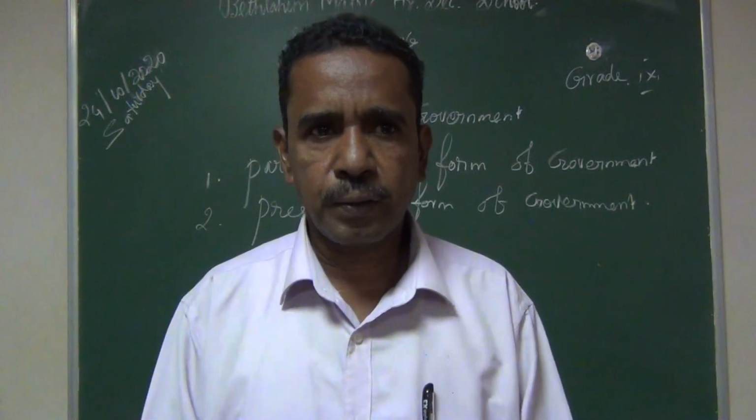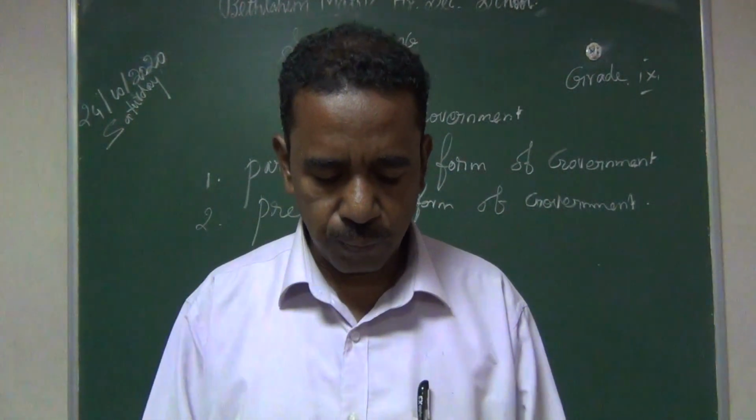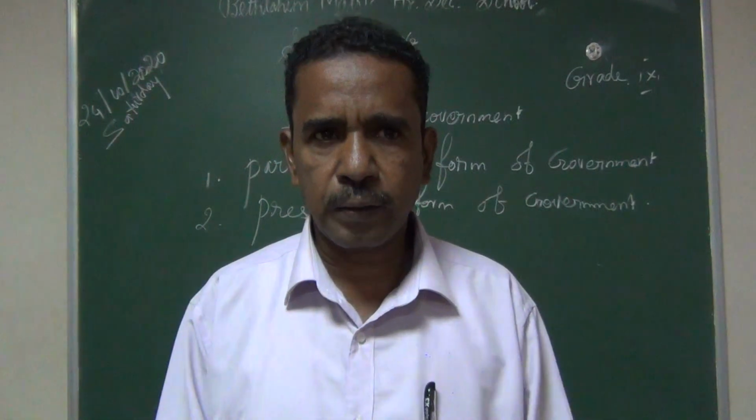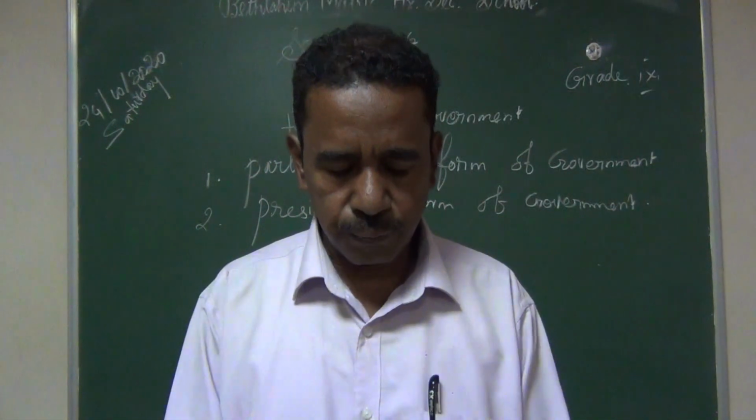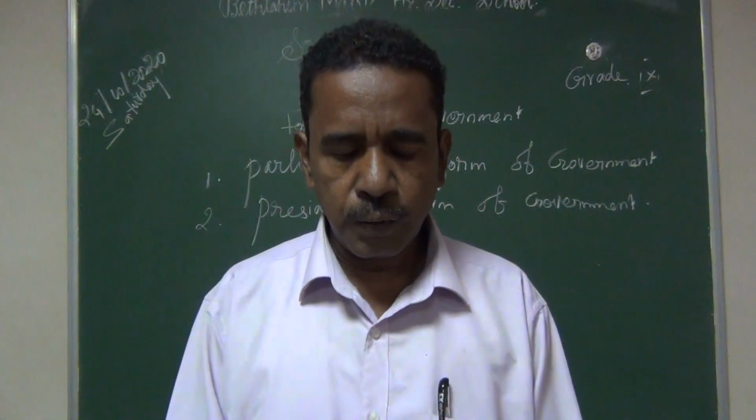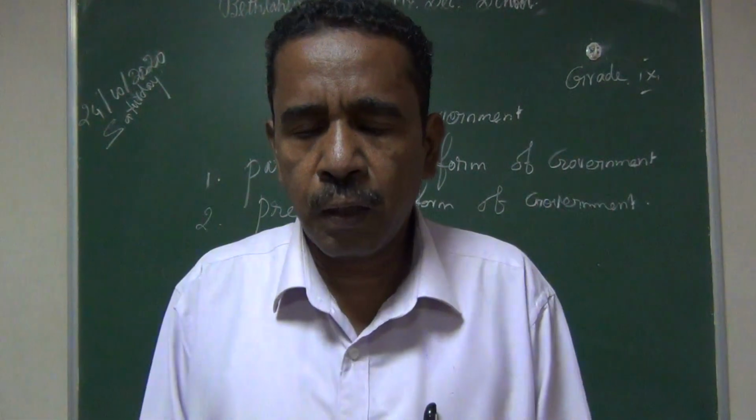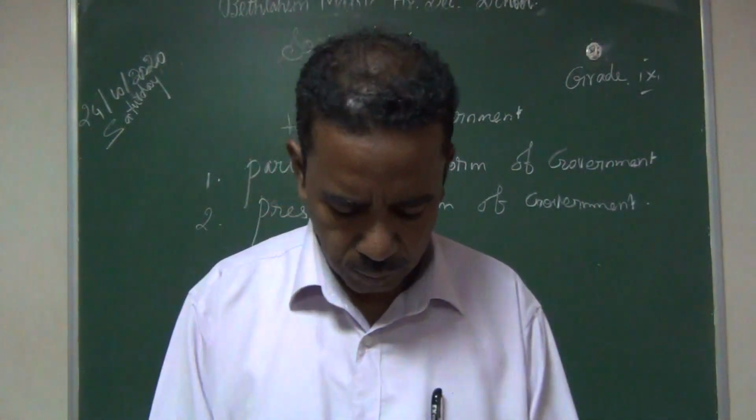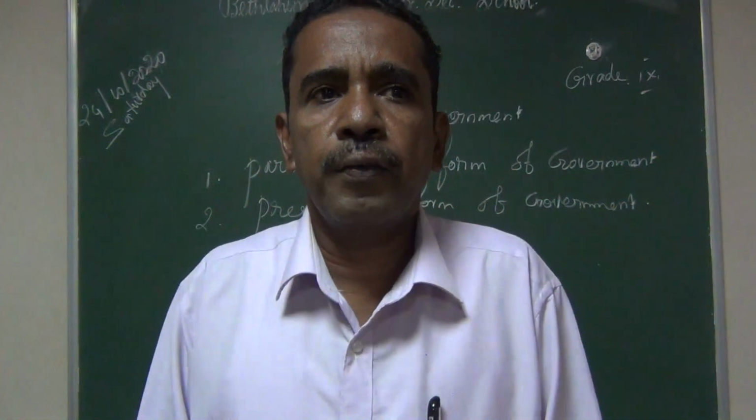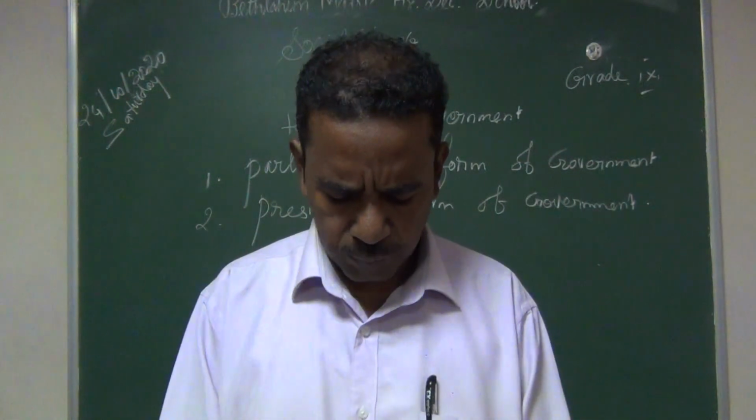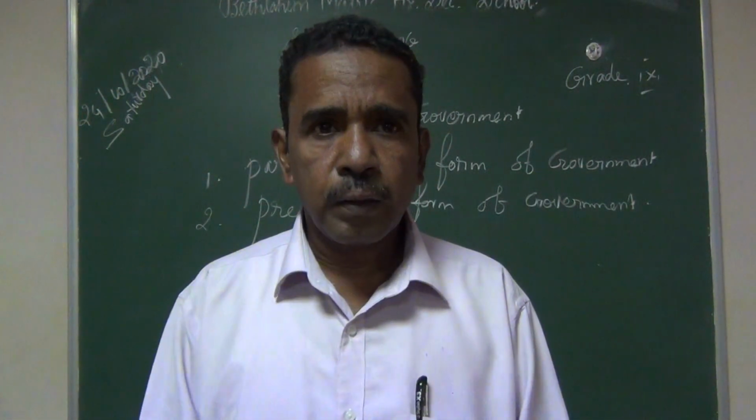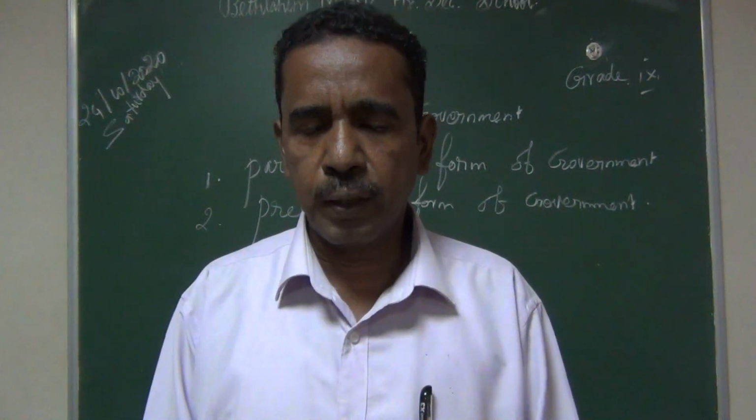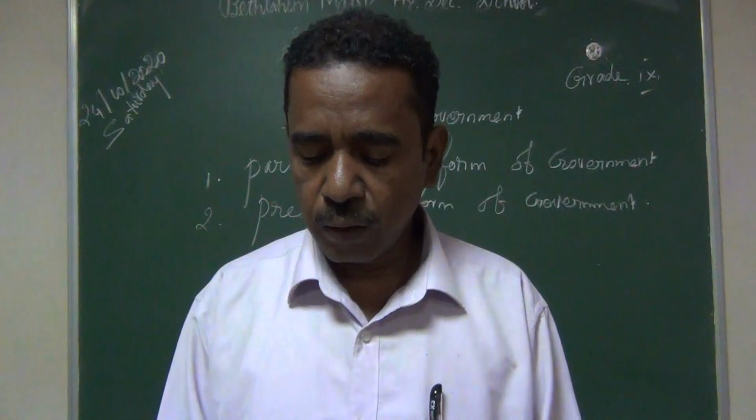In that we have seen about the unitary form. Unitary form means only one government, that is at the center. It is possible in some small countries, for example Britain, France, Sri Lanka. These countries have the unitary form of government. Then some of the merits of the unitary form of government we have seen, and demerits also.